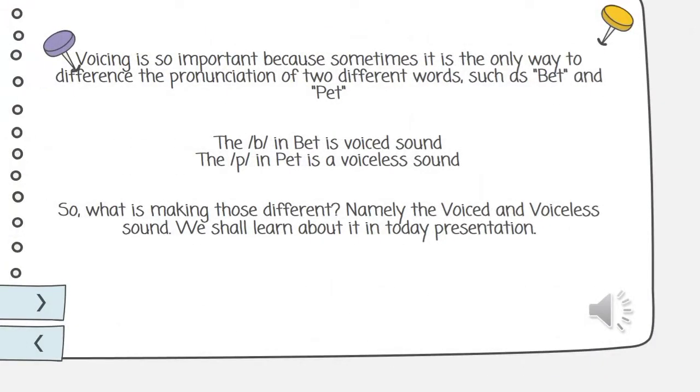Voicing is so important because sometimes it is the only way to differentiate the pronunciation of two different words, such as bed and pet. The b in bed is a voiced sound, while the p in pet is a voiceless sound. So, what is making that difference, namely the voiced and voiceless sounds? We shall learn about it in today's presentation.